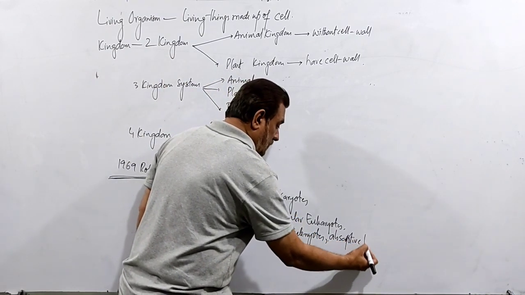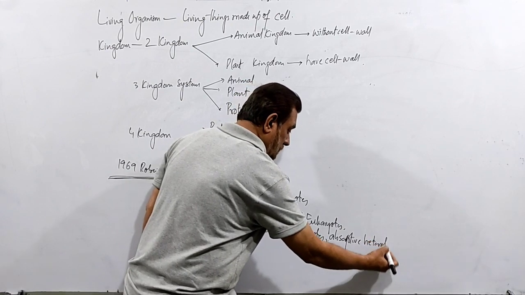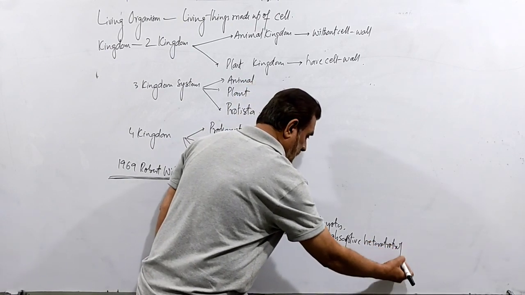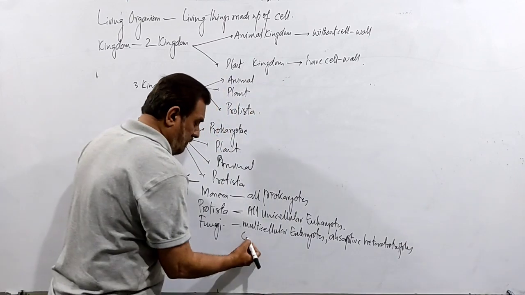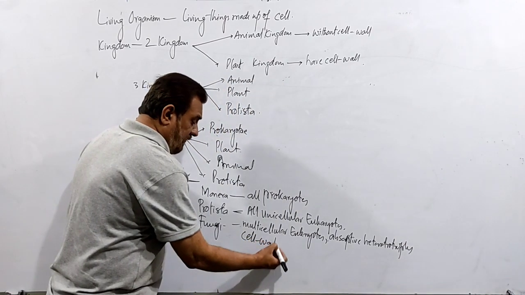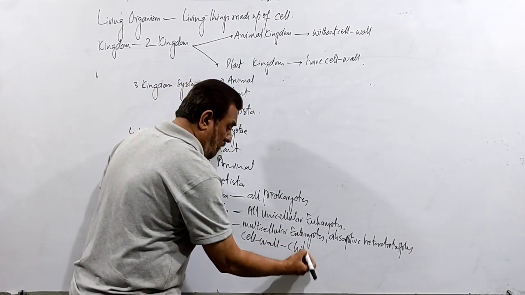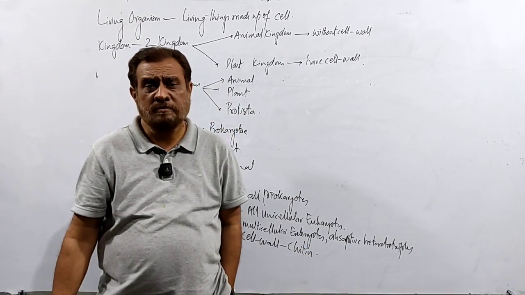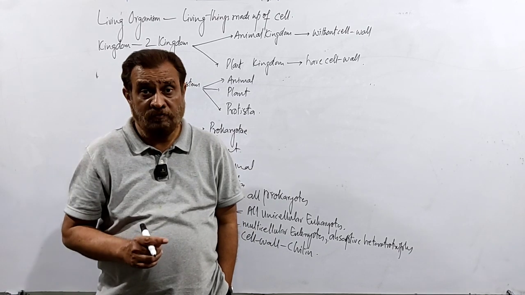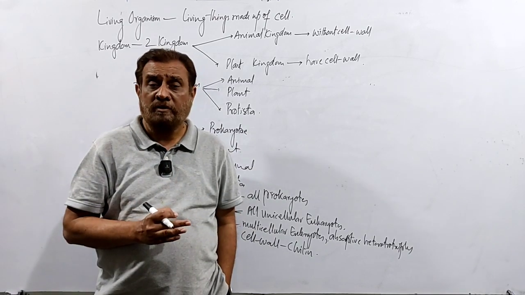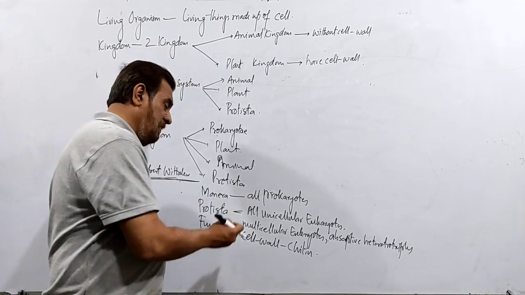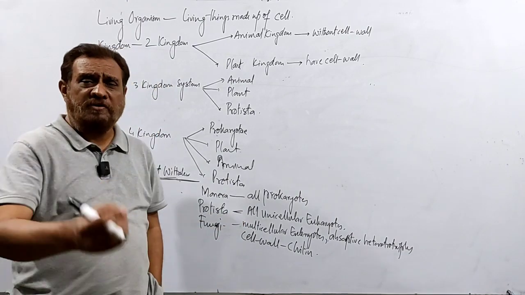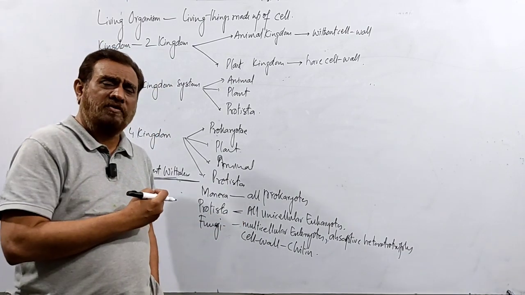Absorptive heterotrophs. Then after that, they all have a cell wall, but their cell wall is mainly made up of chitin, not cellulose like a plant. All the living organisms which have these characters, we place in fungi and we made them the kingdom Fungi.